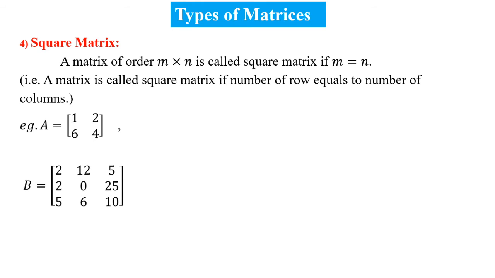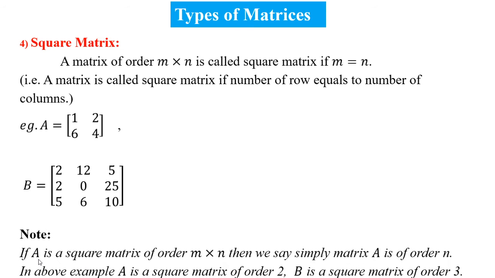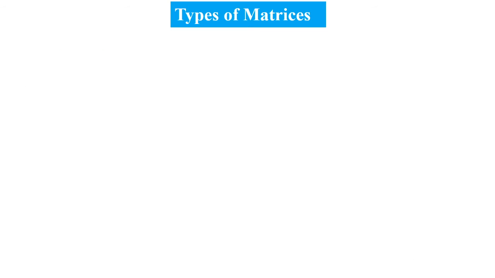In the next example, B is equal to 2, 12, 5, 2, 0, 25, 5, 6, 10. This is a matrix of order 3 by 3. In this matrix, 3 rows and 3 columns. So, this matrix is also known as a square matrix. For a square matrix of order n by n, we simply say matrix A is of order n. In the above examples, A is a square matrix of order 2 and B is a square matrix of order 3.